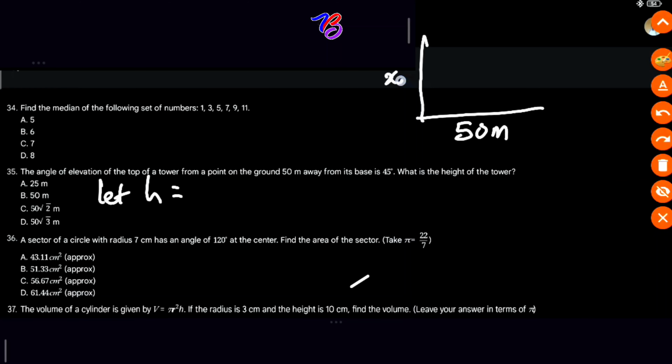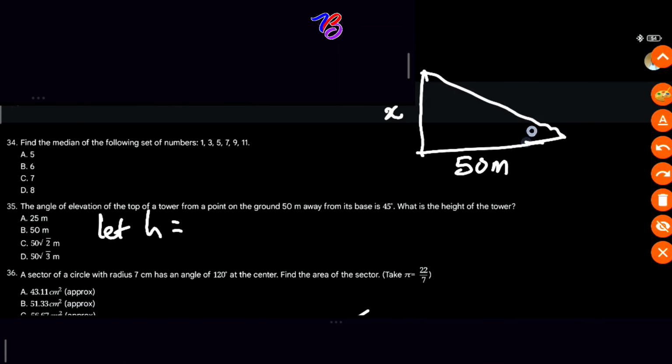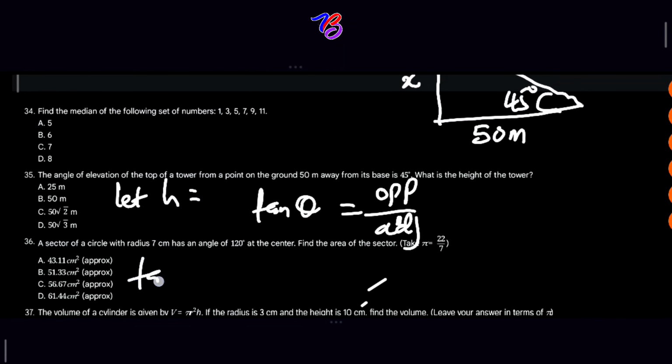Then our angle, the angle of elevation, is 45 degrees altogether. So we are going to use the tangent function. Tan theta of angle of elevation will give us what? Opposite over adjacent from SOHCAHTOA. Exactly. So tan 45 degrees will equal h over 50.